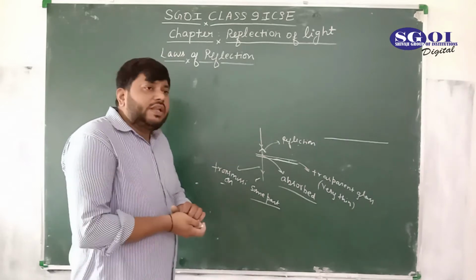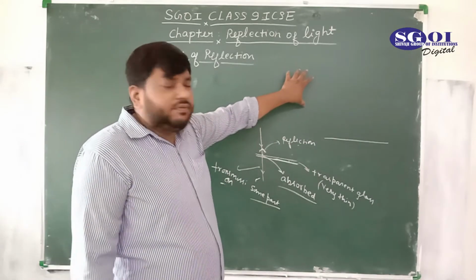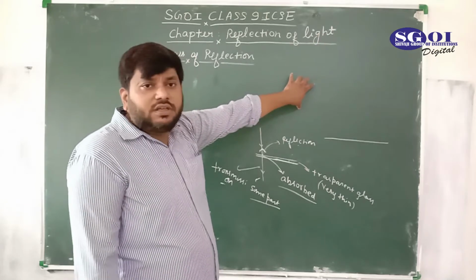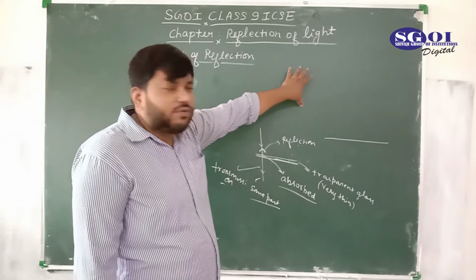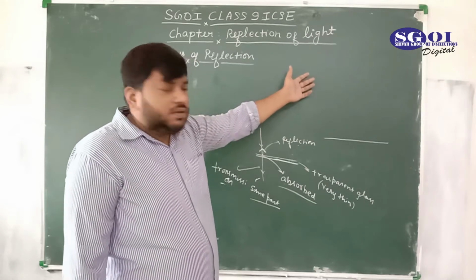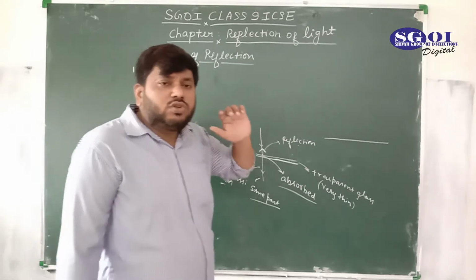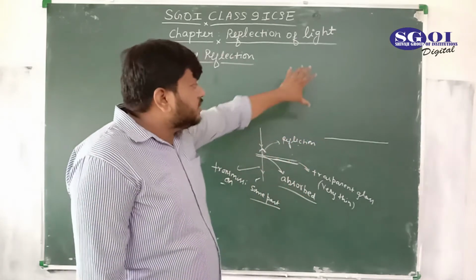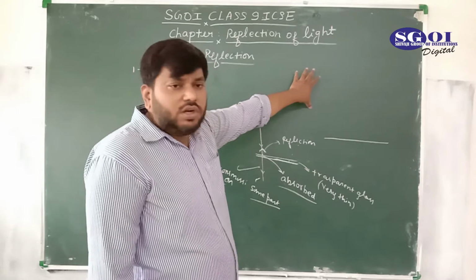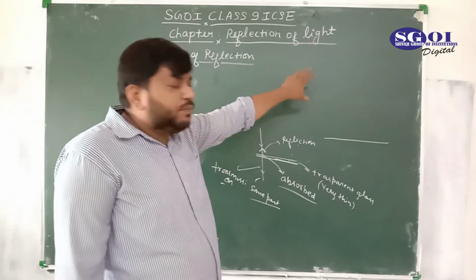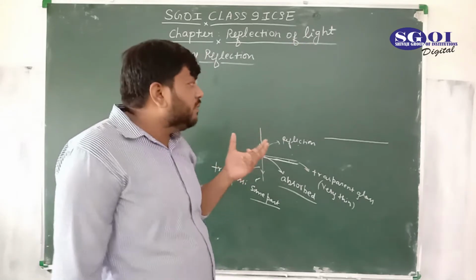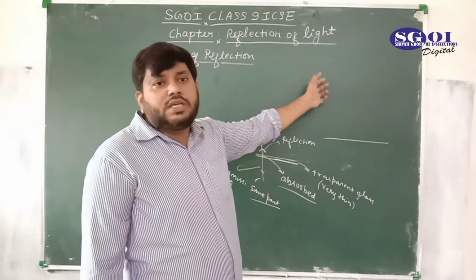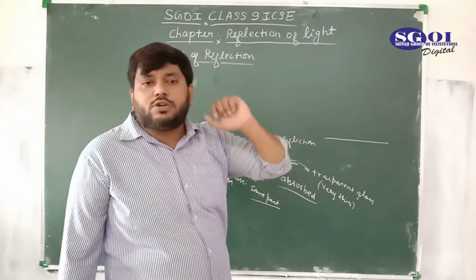Suppose I have taken this example: a ray of light coming and striking on this blackboard, and after striking the blackboard, it comes back into the same medium. There is not only reflection; some part is also absorbed by the blackboard, but that portion is very small. So the main phenomenon dominating here is the light coming back into the same medium.